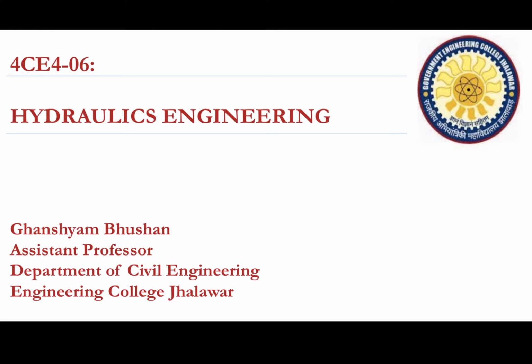So in the previous lecture we have discussed the various classifications of the hydraulic jump. It was based on the Froude numbers. Depending on the values of the Froude number, we have seen the classification of your hydraulic jump. And also one more factor was there, the loss of energy. So relative loss of energy was also one of the factors, and we have seen the velocity distribution, the pressure distribution, and we have also discussed the length of the jump.